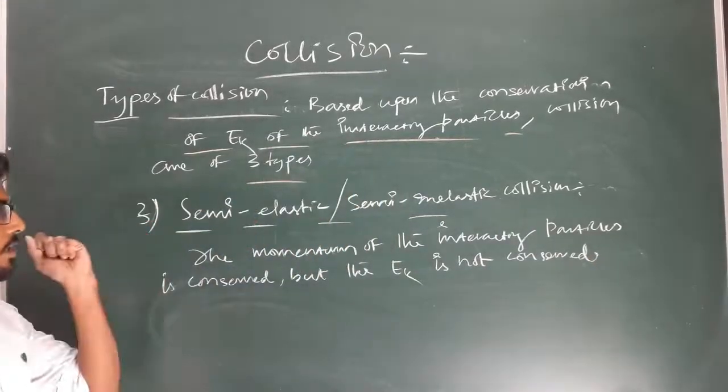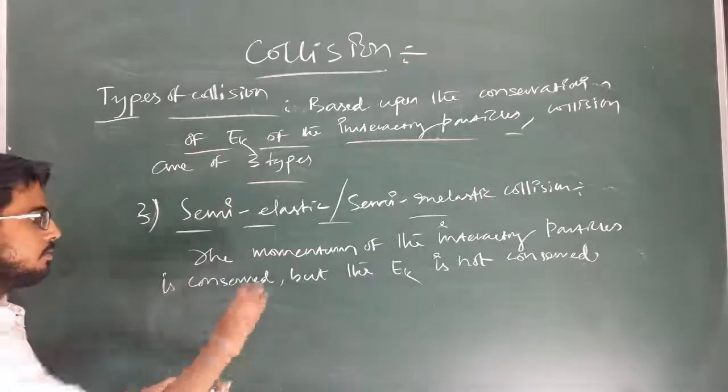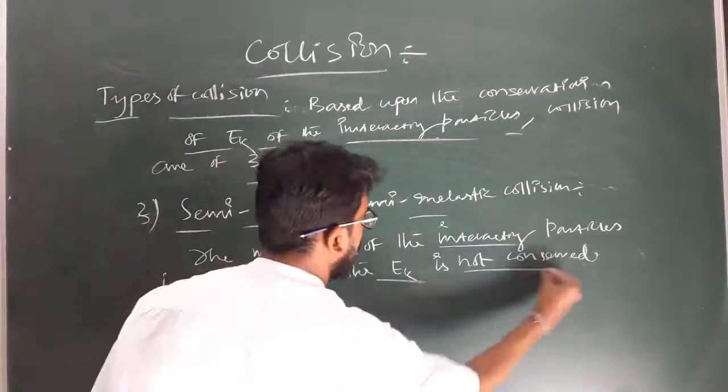Okay. So in this type of collision also the momentum is conserved, but kinetic energy is not conserved.